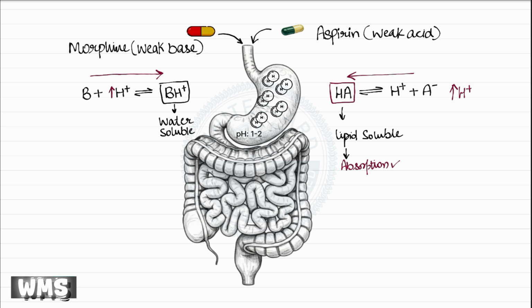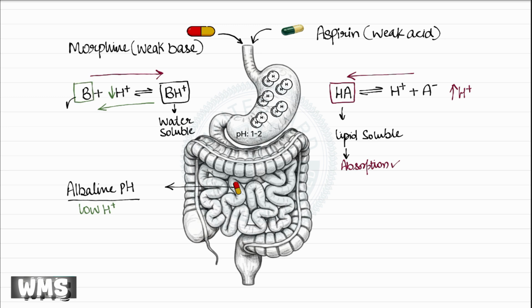However, as the drug moves from the stomach into the intestine, the pH becomes more alkaline, which means the concentration of hydrogen ions is lower. Therefore, fewer hydrogen ions are available to bind with the weak base, and the equilibrium now shifts back toward the unionized form.